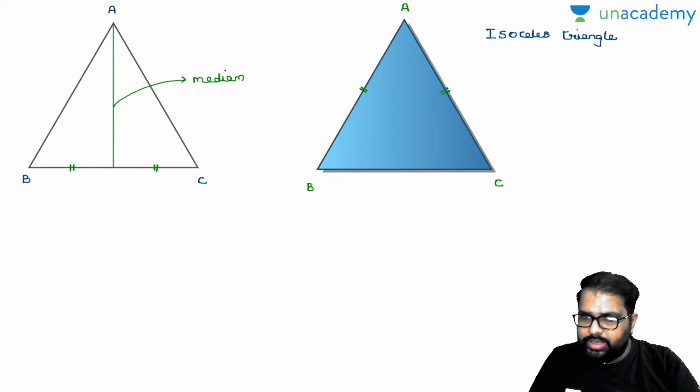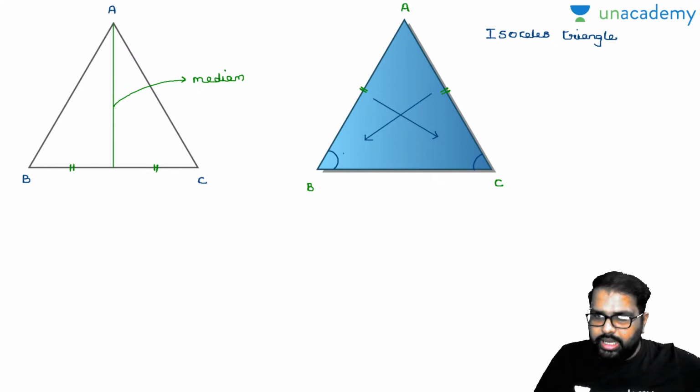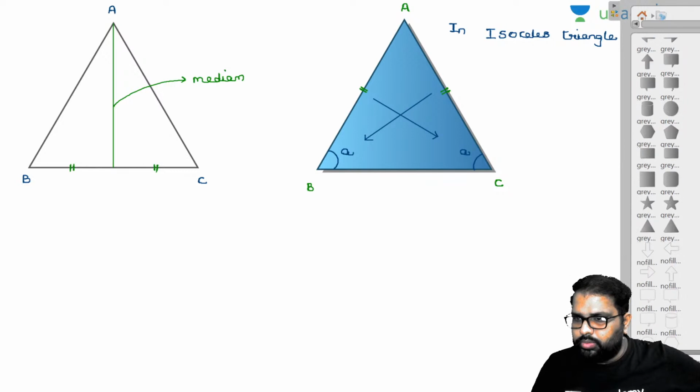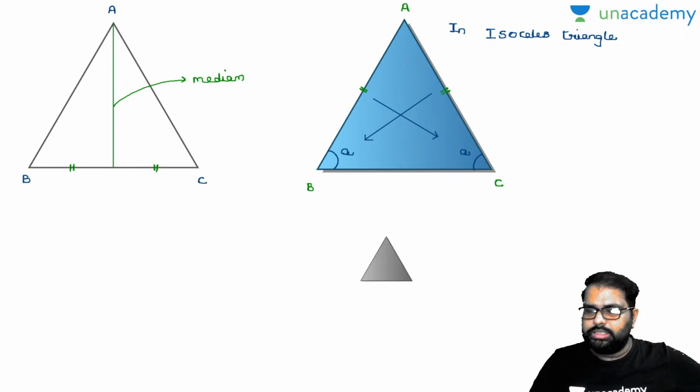Angles opposite to equal sides. Now this is the angle opposite to an equal side, and this is the angle opposite to an equal side. So I'll draw this, you can understand this, right? Now if this is A, this will also be A. Now this is the property in an isosceles triangle. So I will extend the same property to the equilateral triangle also. I will draw the equilateral triangle in one more diagram so that you can have more clarity. Now this is an equilateral triangle.